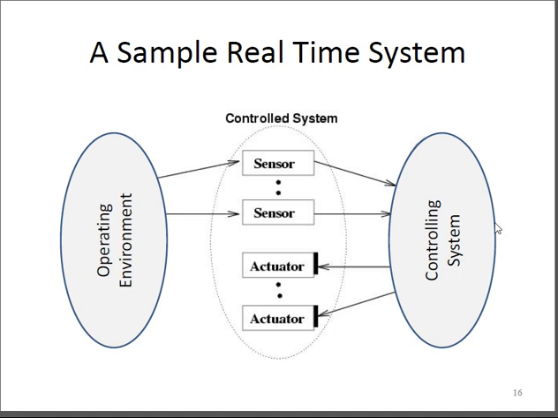In this real-time system example, there is a digital control system that periodically performs various jobs. What are the jobs? It senses the operating environment status, and according to that status, it gives that information to the controlling system to actuate according to the control status that has been sensed by the sensor and shared with the control system.